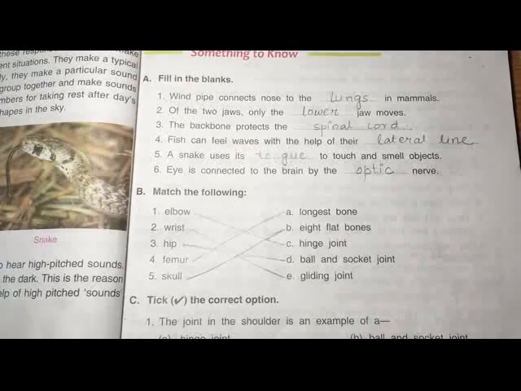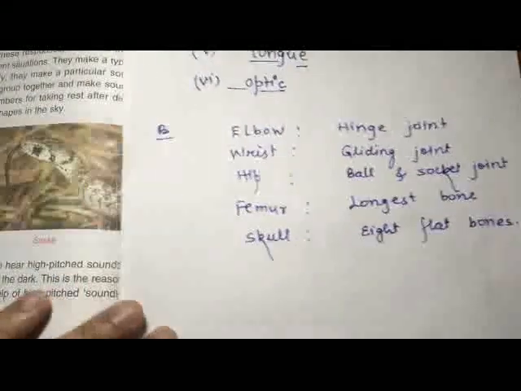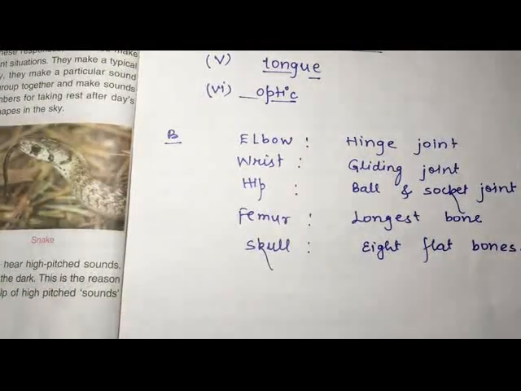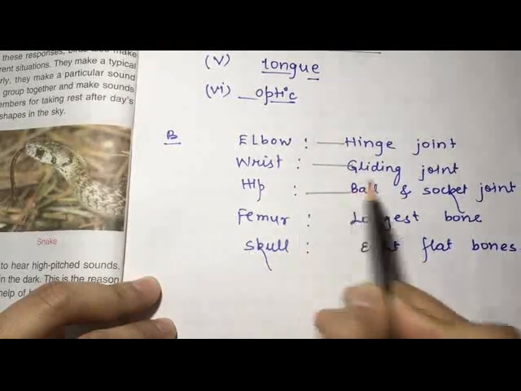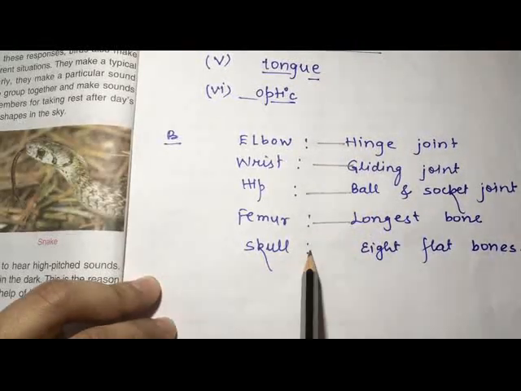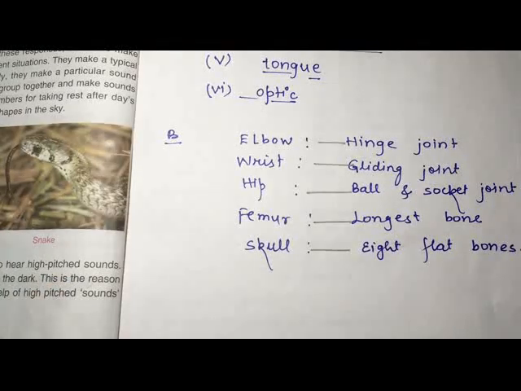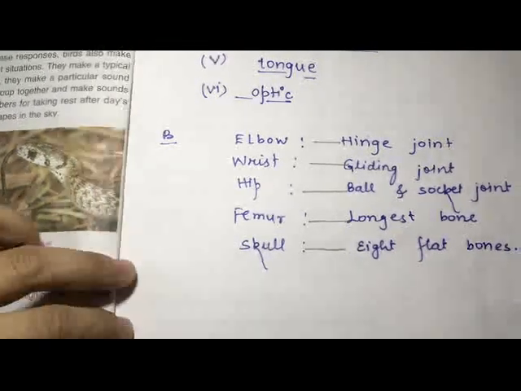If you are unable to see, I have written here: elbow, hinge joint; wrist, gliding joint; hip, ball and socket joint; femur, longest; and skull, 8 flat bones. You can find it out.